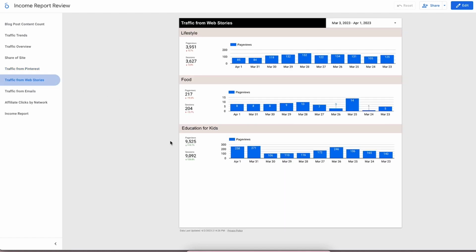And then here's the traffic from web stories. Web stories is all the rage. I think this data is actually wrong. Well, I know this data is wrong down here for education with kids, but this one's pretty accurate and reflective of how much traffic I'm getting from web stories. And in Google Analytics, it's actually called Discover. So that's how much Discover content I'm creating.